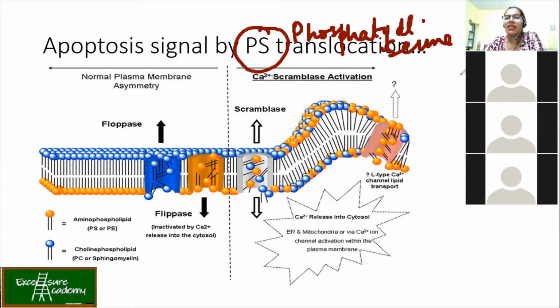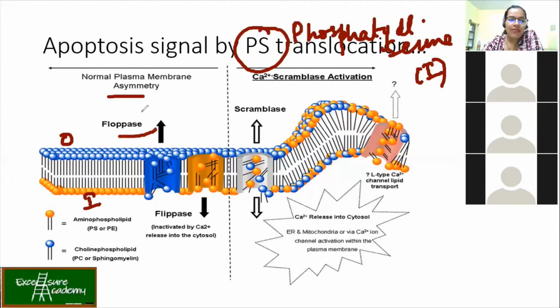Okay, so PS is present on the inner membrane of your plasma membrane. In a normal cell membrane, you have phosphatidylserine and phosphatidylethanolamine at the inner side. This is the outer side. So it is present over here and then it is present over here.